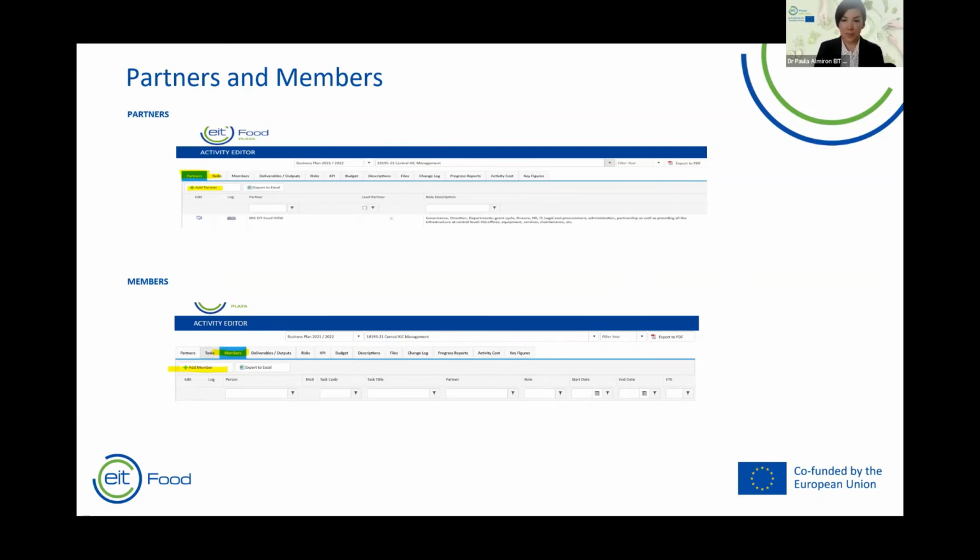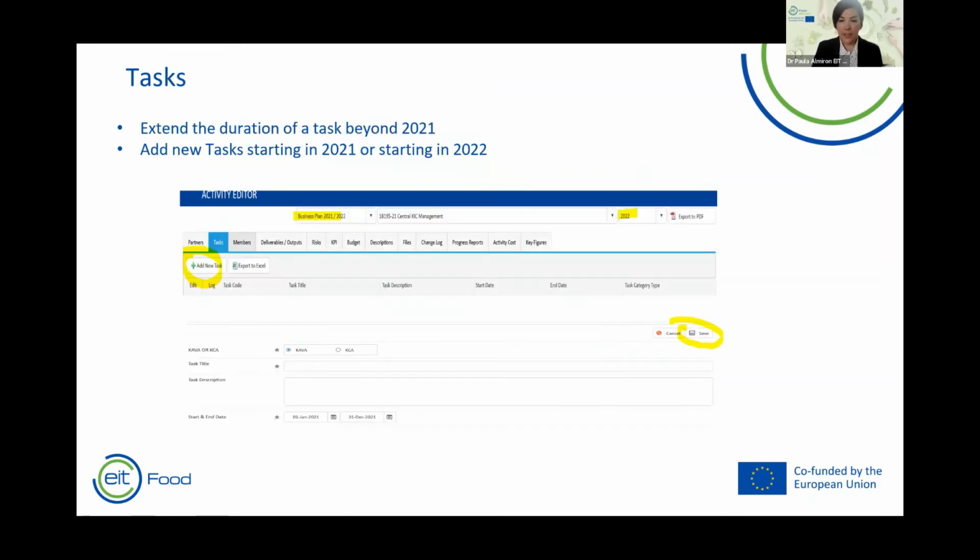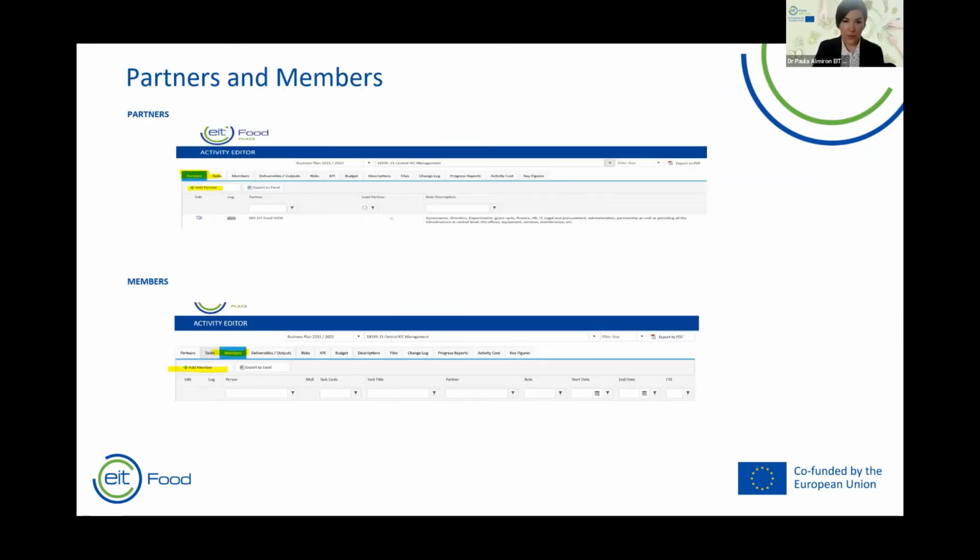The partner that you add for 1 year is also added for another one. It is not possible to have a partner joining only for 1 year.